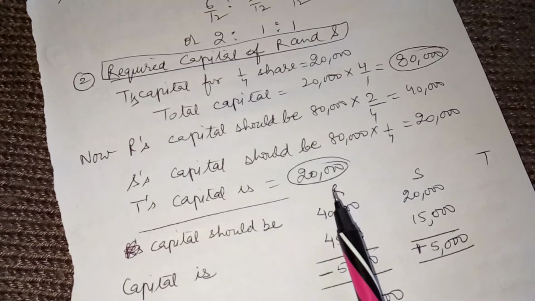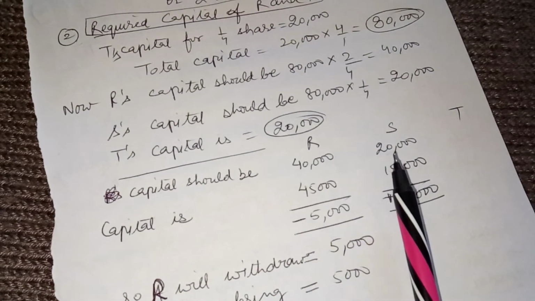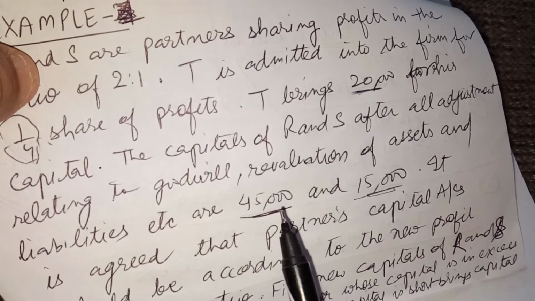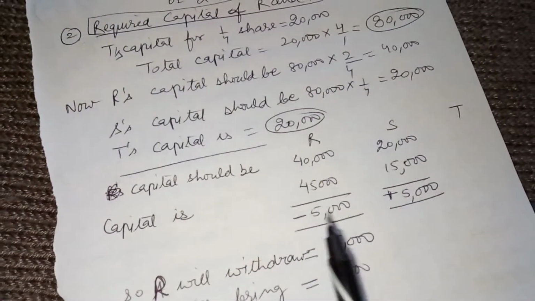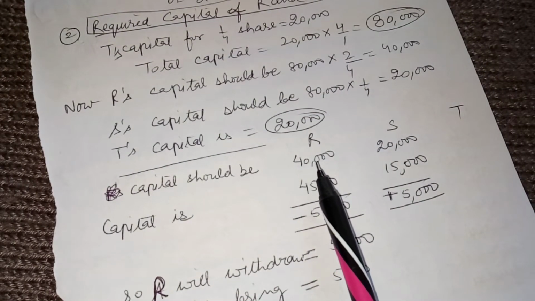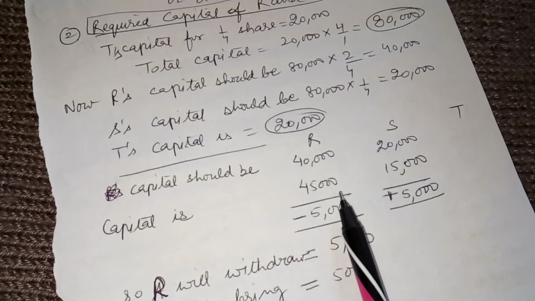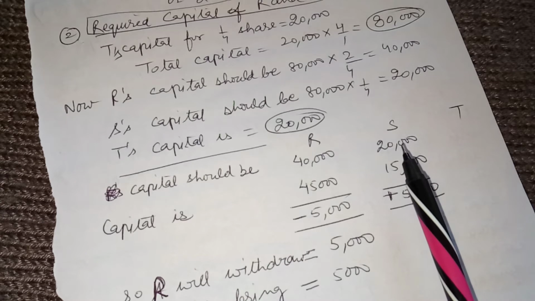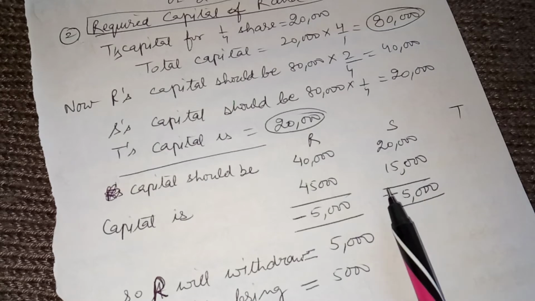So how will the capitals of R and S be adjusted? R's capital should be 40,000 and S's capital should be 20,000. But the capitals actually, as given in the question, are R's capital 45,000 and S's capital 15,000. So the capital should be 40,000 for R, but actually it is 45,000. That means 5,000 should be taken out by R, and in the case of S the capital should be 20,000, but he has 15,000, so 5,000 will be brought by him.